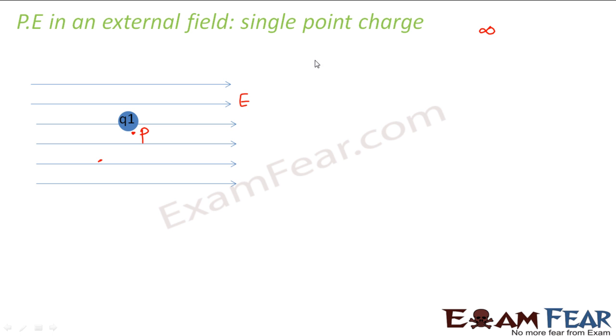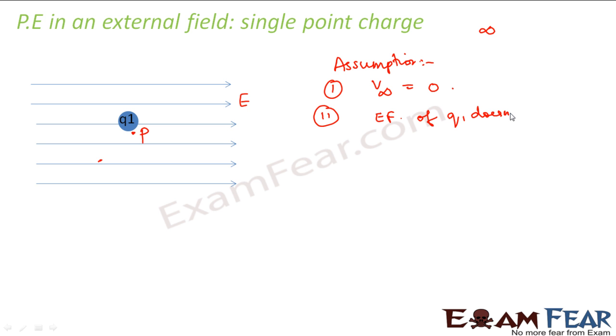Here we assume two things. One assumption is the standard assumption that potential at infinity is equal to 0. The second assumption is that the electric field of charge Q1 doesn't bother the external electric field E. In a way we are assuming that Q1 is a small charge which doesn't have a prominently high electric field of its own, so we are neglecting the electric field of charge Q1.